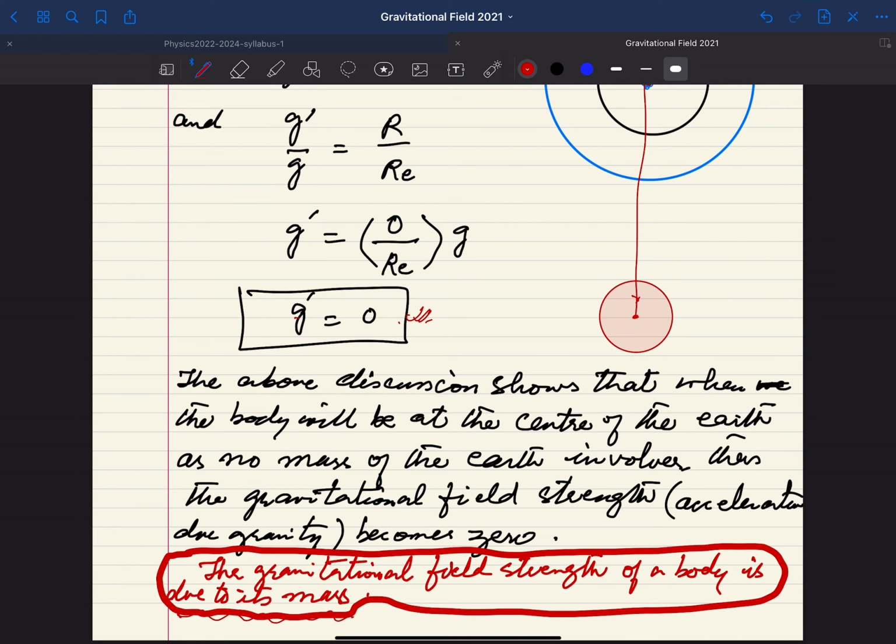So simply you can say that in this universe, whenever a mass is created, that mass will dent the environment, and that dent is basically giving us the concept of the gravitational field.